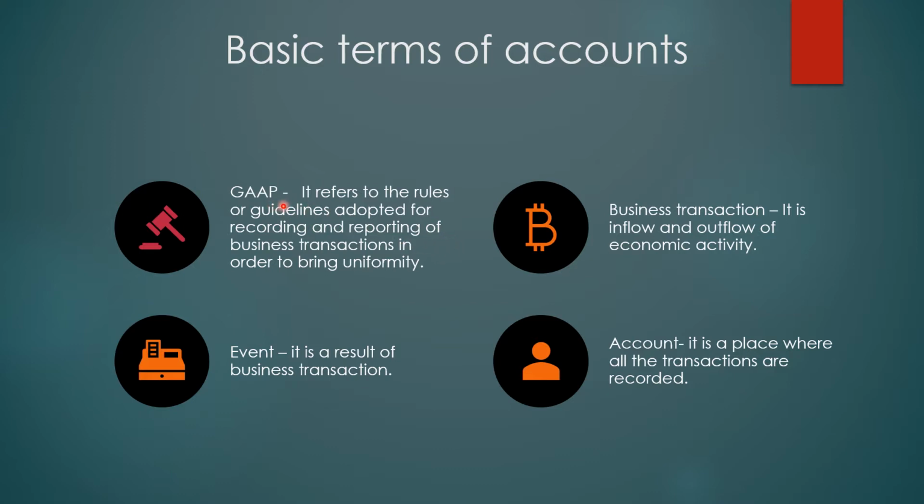Now what is GAAP? It refers to the rules or guidelines adopted for recording and reporting of business transactions in order to bring uniformity. For recording and reporting there should be uniformity, it should be equal all over. So for that we have some principles and guidelines that are called GAAP.